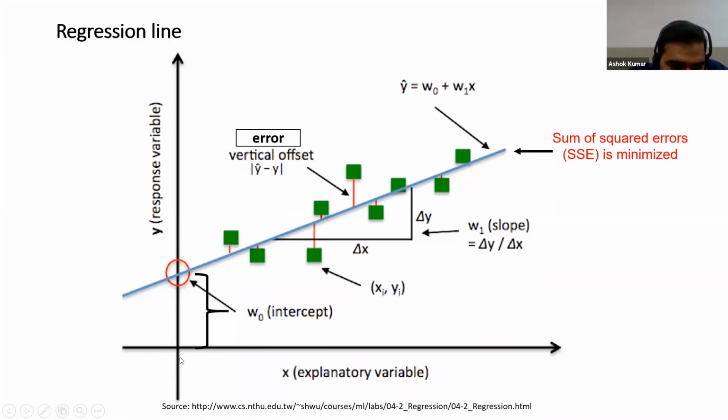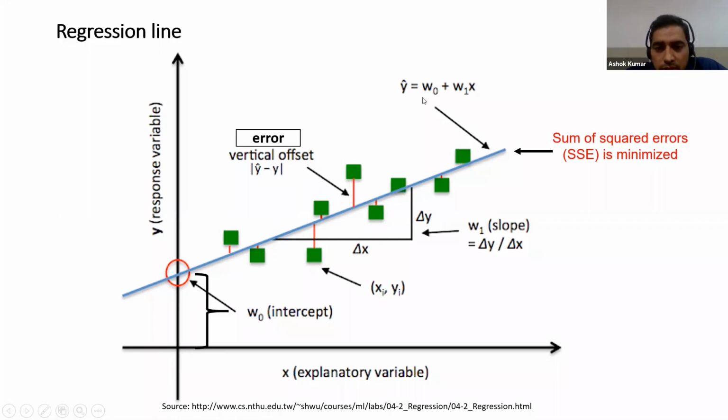Here x is equal to 0, and the regression line cuts the y-axis, and where it cuts the y-axis, it is called the intercept. So it is also a constant value. It is W0, and the slope is W1.